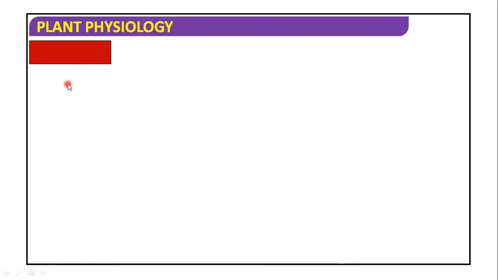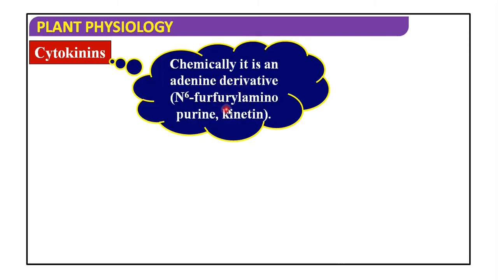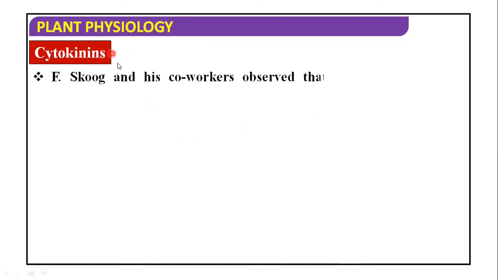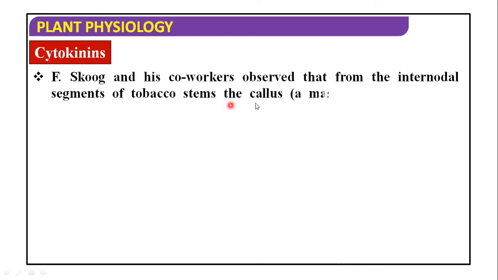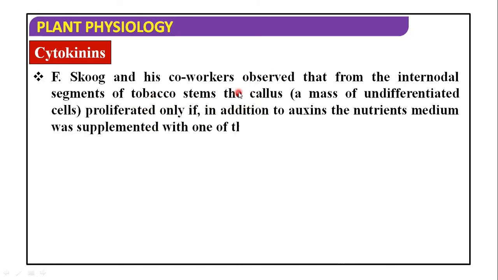Now, another growth regulator is cytokinins. Chemically, it is an adenine derivative, a purine. It was discovered by Skoog, Miller and their co-workers, who observed that callus from the internodal segment of tobacco stem, which is a mass of undifferentiated cells, proliferated only if, in addition to the usual nutrients, the nutrient medium was supplemented with one of the following extracts.